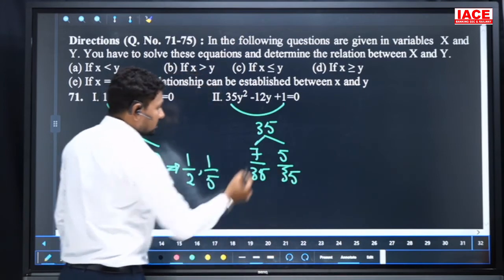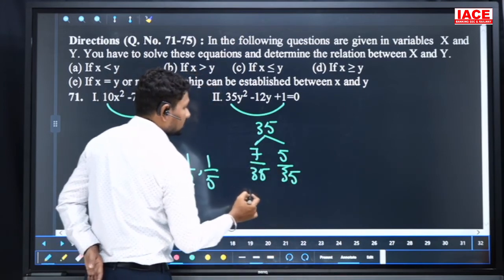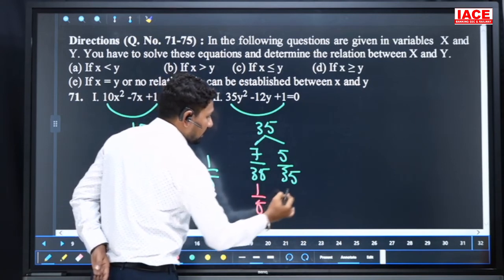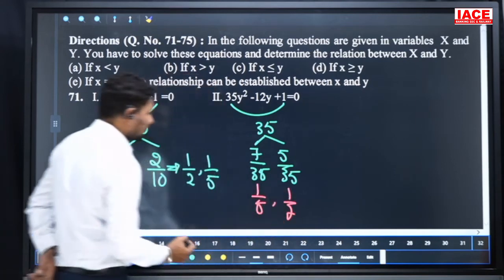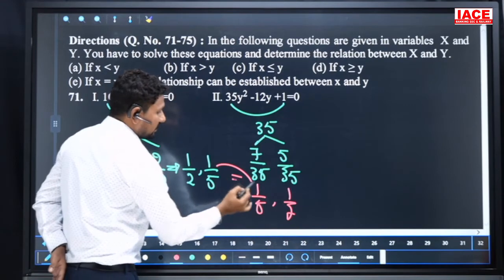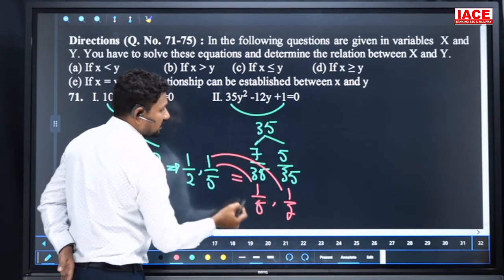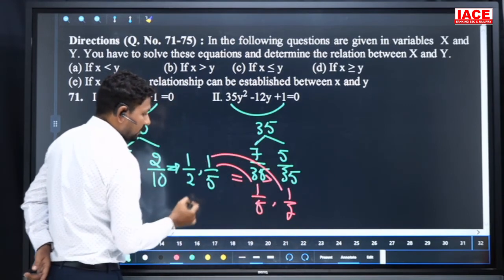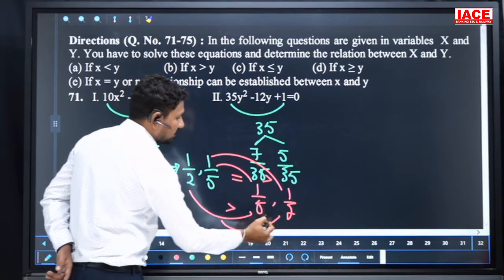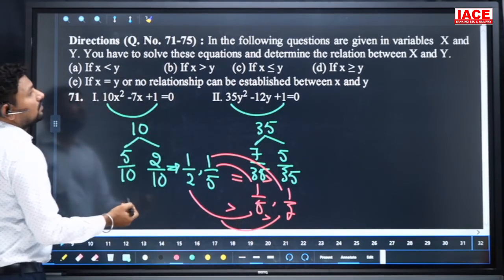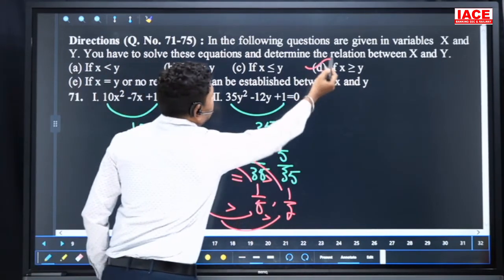And here 7 by 35 we can write as 1 by 5 and 1 by 7. Now compare: 1 by 5 and 1 by 5 are equal, and 1 by 5 and 1 by 7, the first is greater, and here 1 by 2, the greater. That means x is greater than or equal to y. Our option is D.